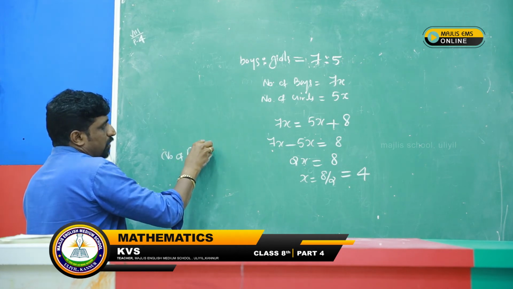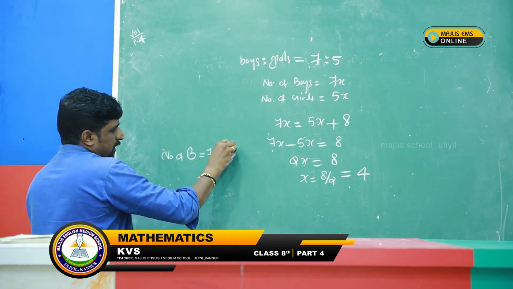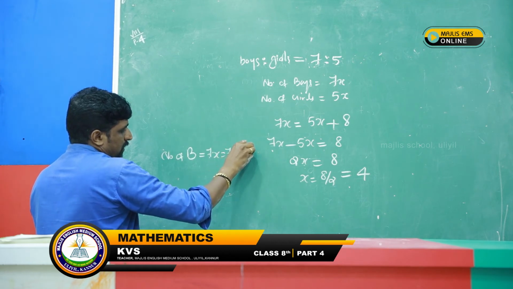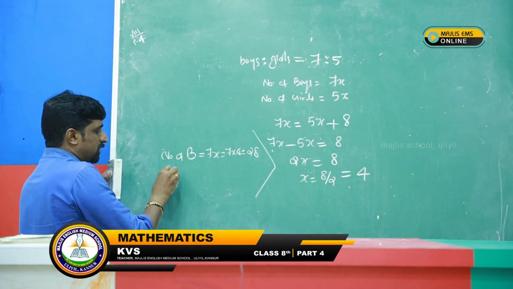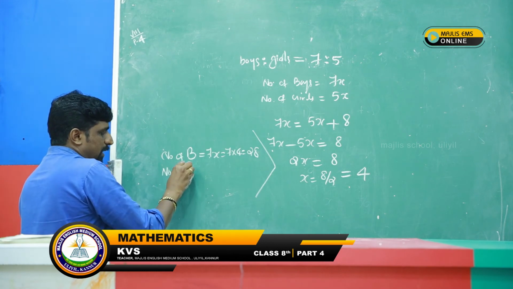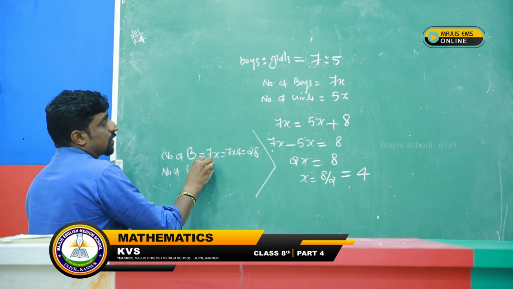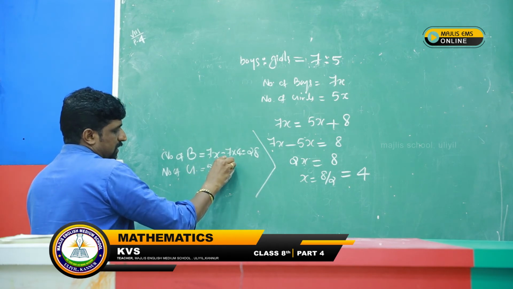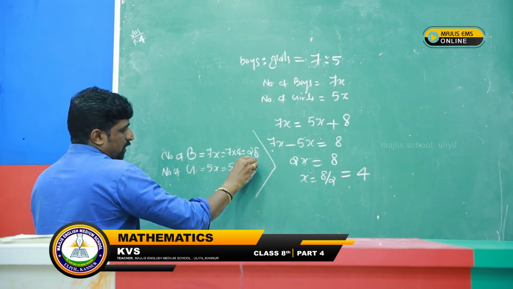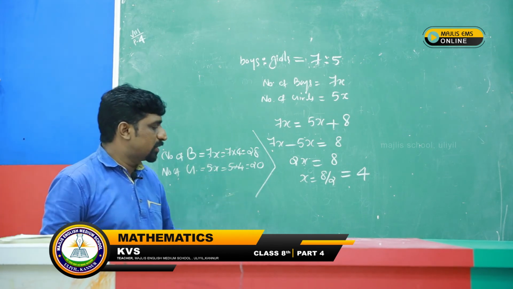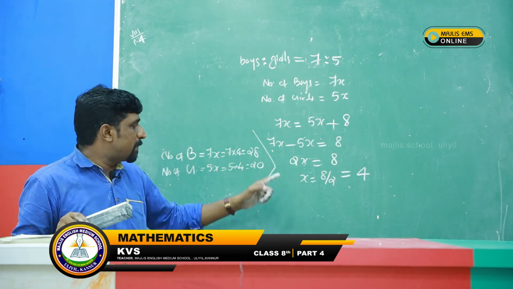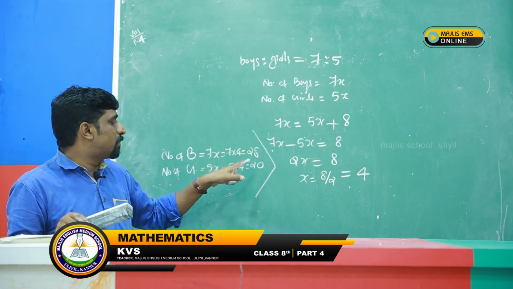The number of boys we can take as 7x, that is 7 into 4, 28. For the number of boys we got 28. Then we can find out the number of girls. The number of girls we can take as 5x, that is 5 into 4 equal to 20. Therefore, the number of boys is 28 and the number of girls is 20.